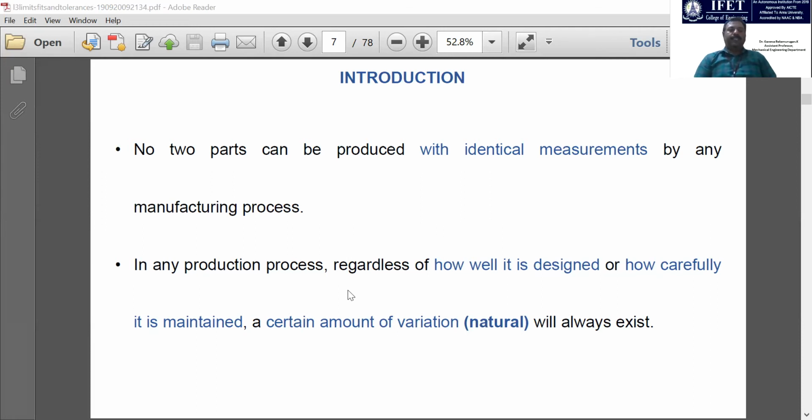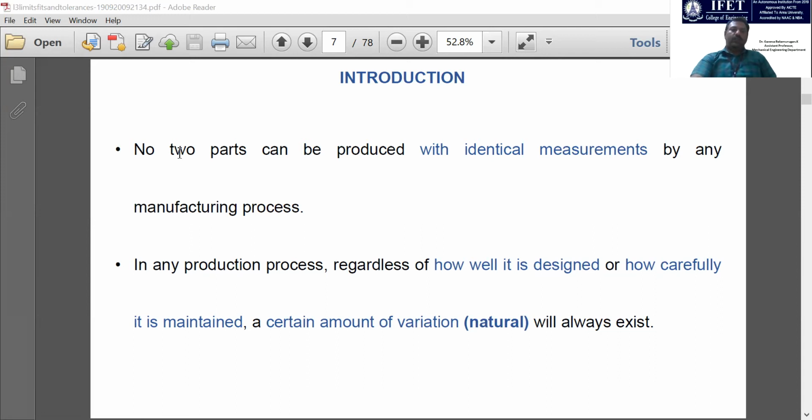You have to exactly understand how these dimensions are indicated in the drawing, and we have to study it, right? We have to measure it, we have to study the machine drawing, and exactly check whether the particular dimensions are replicated in the actual fabricated component. So these terms are very important to understand before entering into the main theme of learning about the measuring instruments. So what is the need of these limits, fits, and tolerances?